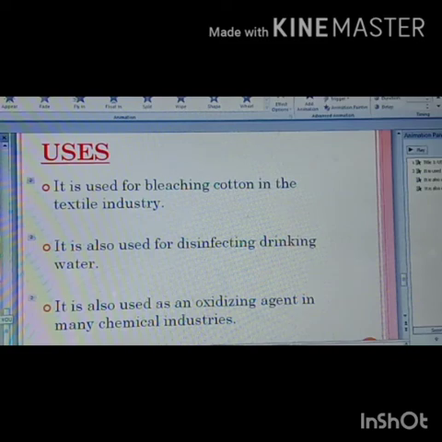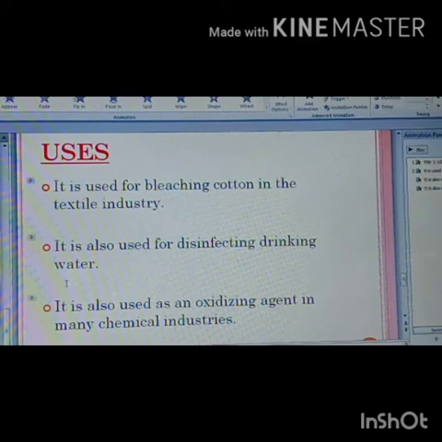Why do we store it in airtight containers? It is stored in airtight containers because air contains moisture. This moisture can cause the setting of plaster of Paris into a hard mass, that is gypsum. This we have discussed under the properties of plaster of Paris. The equation is also there: CaSO4.1/2H2O plus 1.5 water gives CaSO4.2H2O. You have to simply copy that reaction here.